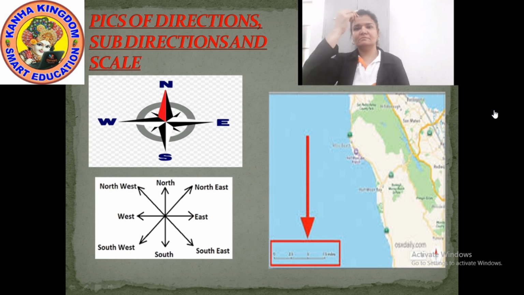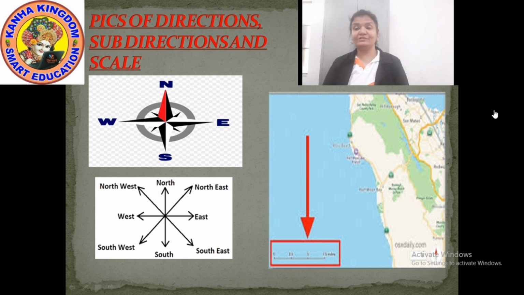And if top is the north, then the bottom is the south. Same way you can see it in the map. Now for the subdirections, look at the second picture. The subdirections are being shown. East, west, north, south. You can locate those directions.